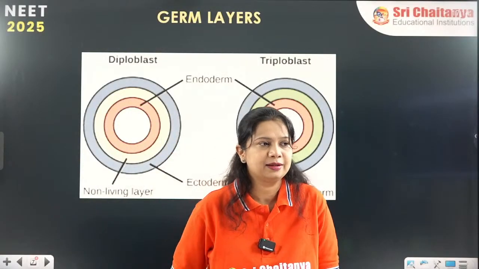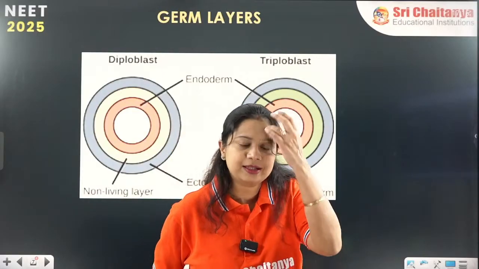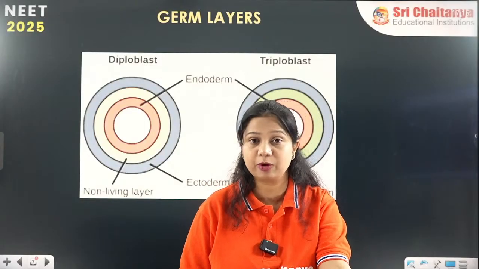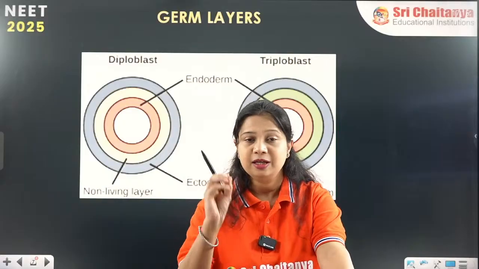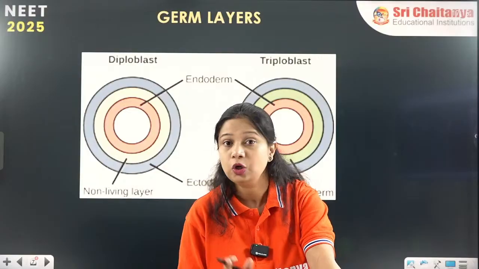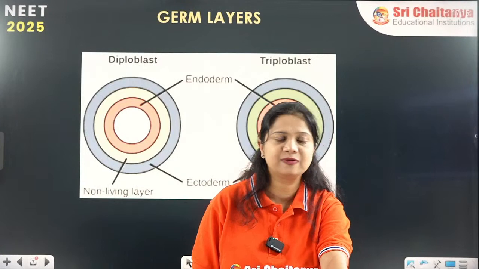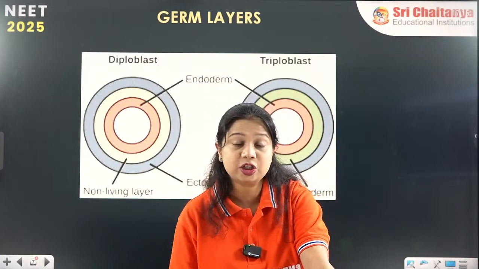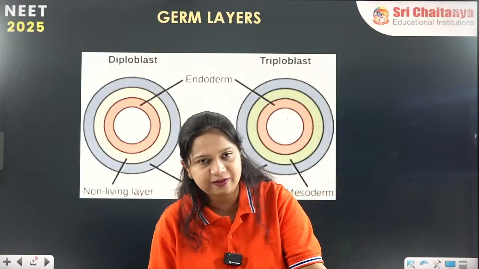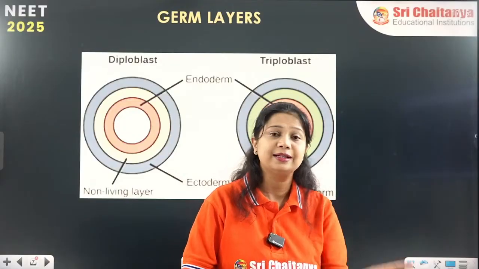Now what are these germ layers? Okay. What do you understand by germ layers? Germ layers means, we have already discussed embryology. In embryology we have seen that the zygote is there. The zygote undergoes division. It gets divided into 2 cells first, 2 to 4 cells, 4 to 8, 8 to 16. These numbers of cells will be present. Now these divisions are done by which type of cell division? Yes, it is called cleavage cell division.